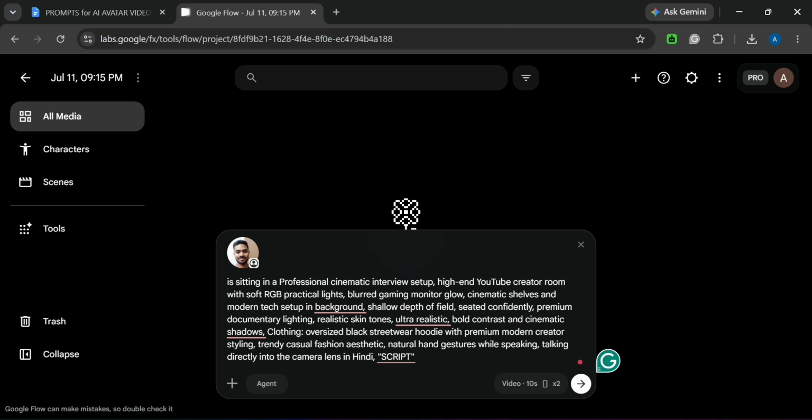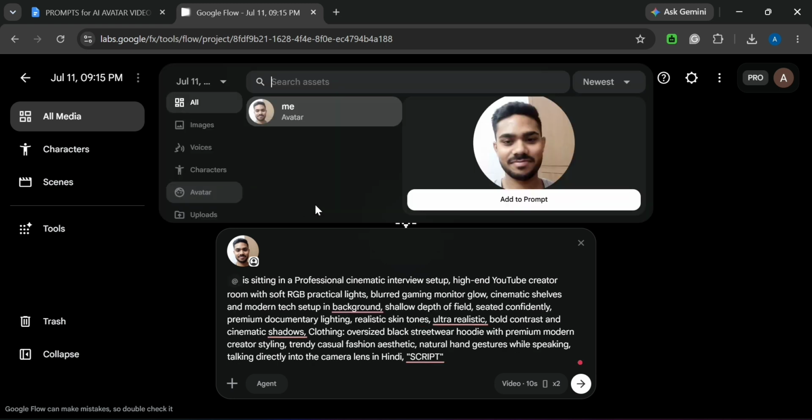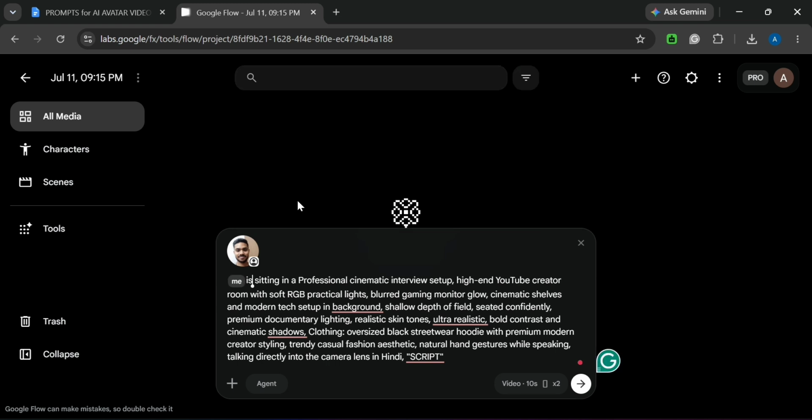Before giving a prompt, you just need to write the at sign. When you write the at sign, this type of interface will come. You just need to click on Me. You can easily see this is the photo. You need to click on this photo. After clicking on this photo, you have chosen your avatar.